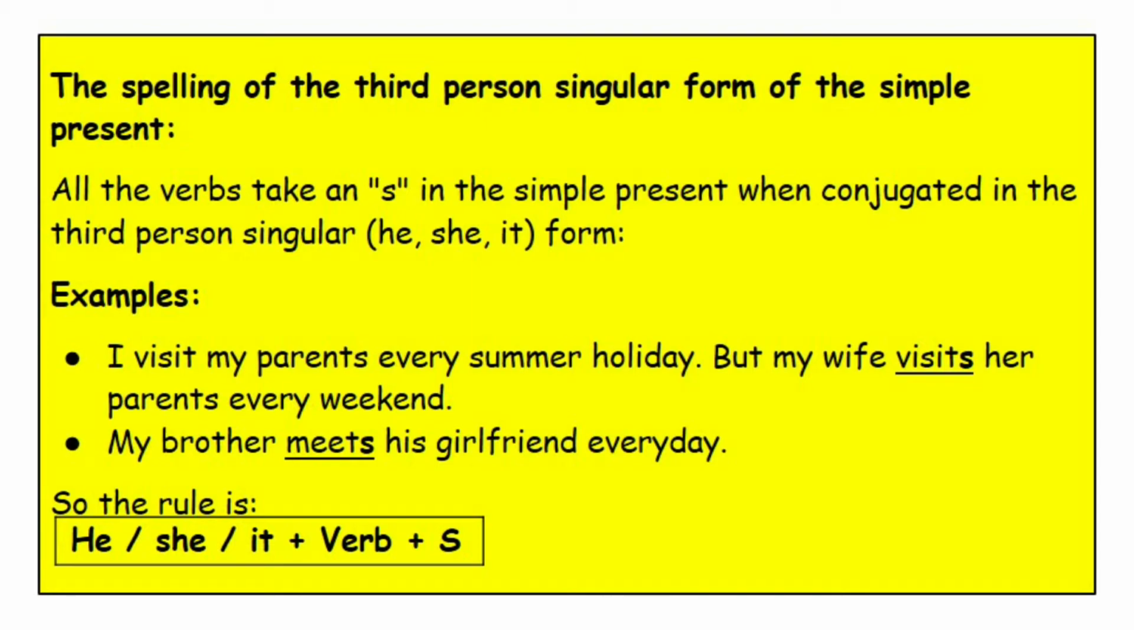The spelling of the third person singular form of the simple present. All the verbs take an S in the simple present when conjugated in the third person singular. He, she, it form. Example: I visit my parents every summer holiday, but my wife visits her parents every weekend. My brother meets his girlfriend every day. So the rule is he or she or it plus verb plus S.